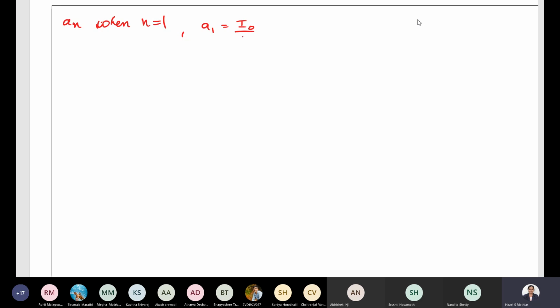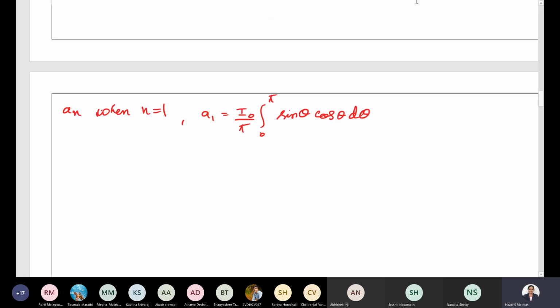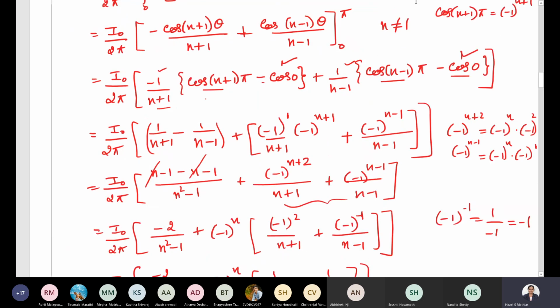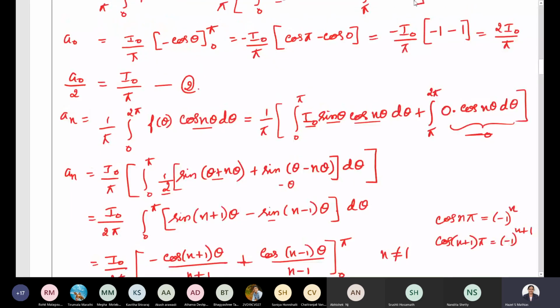That is nothing but I naught by pi integral 0 to pi sine theta cos theta d theta in the formula an. See, here is the formula an. Okay, here is our formula. This term is 0. So here, up to this step, this is an, we have to put n equal to 1. So what we will have? 1 by pi into integral 0 to pi I naught sine theta cos theta d theta.